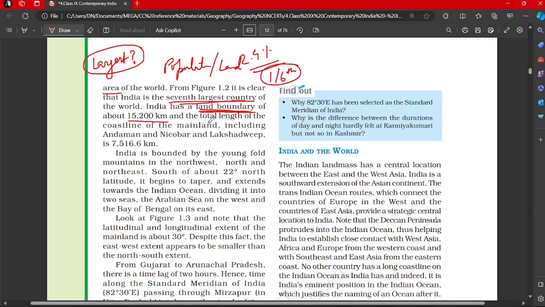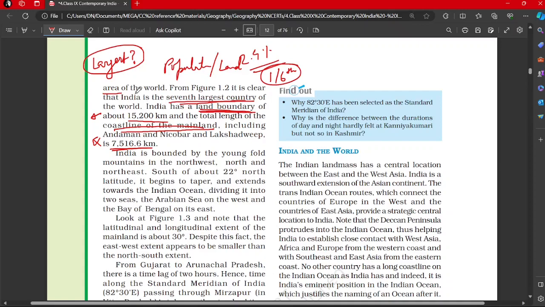Total length of the coastline. Length of the coastline of the mainland, because some island groups are also part of India, including Andaman and Lakshadweep. Okay. So the figure given here includes the coastline of island groups also, which are Andaman and Lakshadweep mainly. So that is around 7,516.6. If you see, again, almost half of the land boundary, that is the coastline. Such comparative techniques you can use to have some idea, at least, for remembering the data.